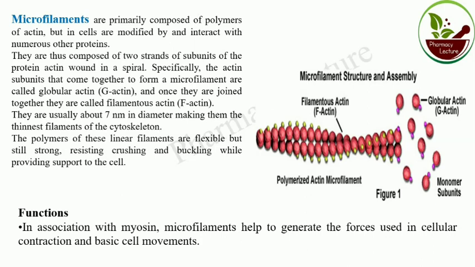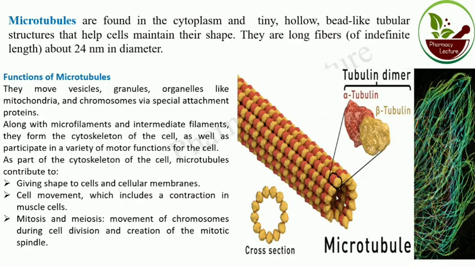Now comes to the microtubules. They are found in the cytoplasm and are tiny hollow bead-like tubular structures that help to maintain shape. They are long fibers and the diameter is 24 nanometer. So what is the function of microtubule? They move vesicles, granules, organelles like mitochondria and chromosomes via specific attachment proteins. Along with the microfilament and the intermediate filament, they form the cytoskeleton in the cell as well as participate in a variety of motor functions of the cell.